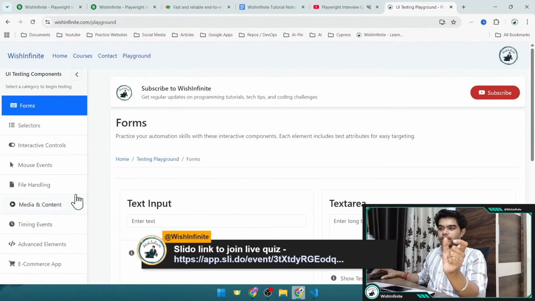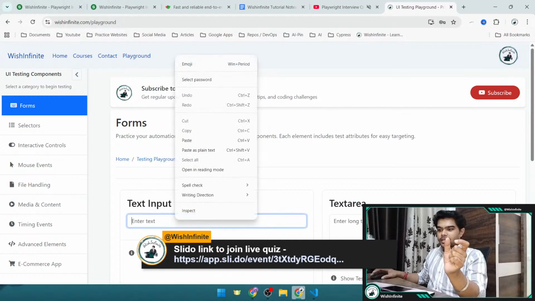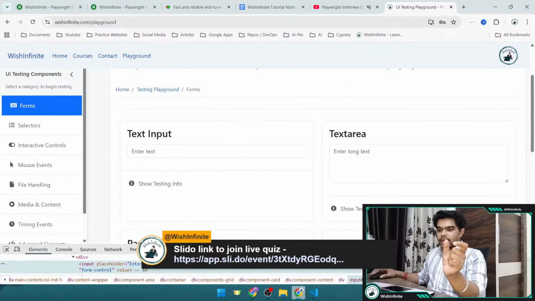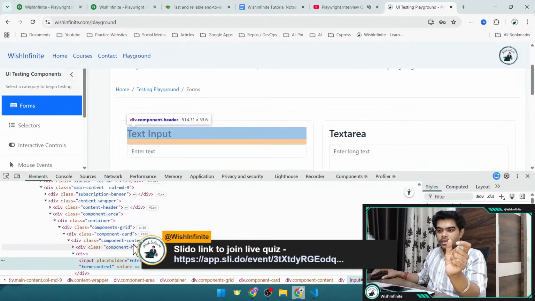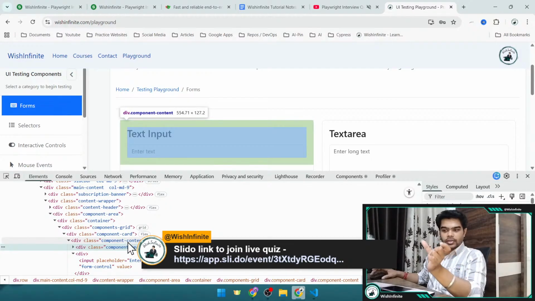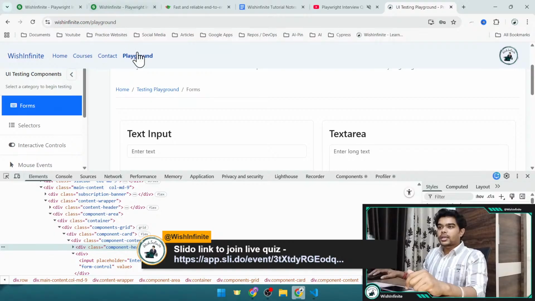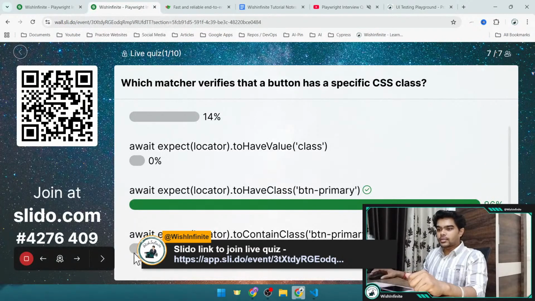So I'm going on to my site. Let's say this particular element, inspect it, and here we can see whether it is having the specific class or not. Let's say this one. Okay, so this one is having this component header, so you can validate whether your element is having this class or not. Okay, now let's go to the next question.